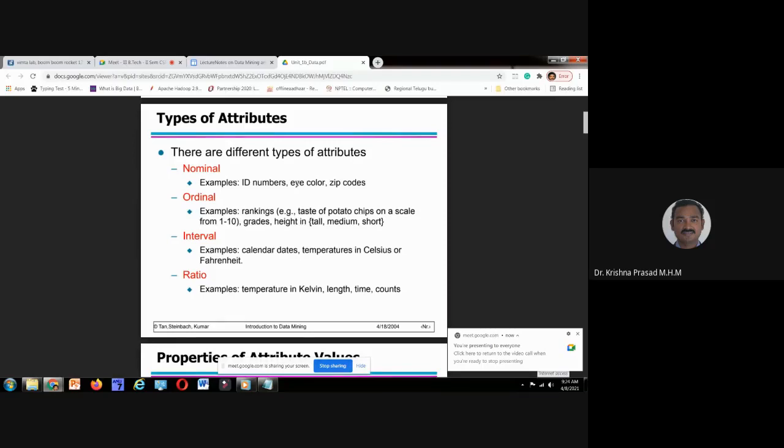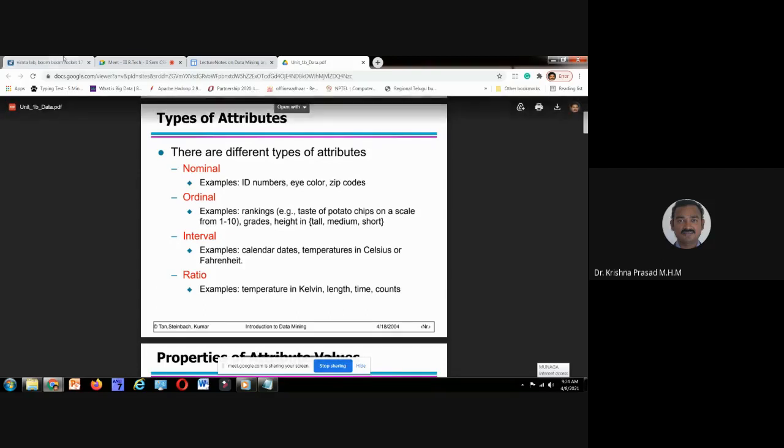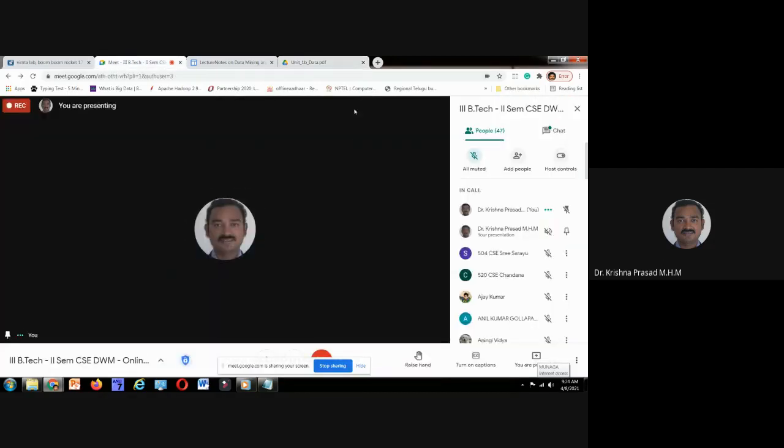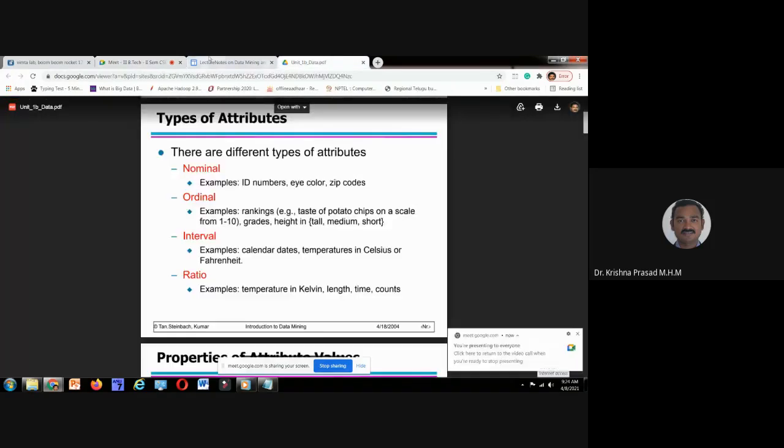For example, my application is to predict whether the candidate gets placement or not during the third year second semester. The attributes are hall ticket number, eye color, zip code, and native place PIN code. Will these three play a crucial role in getting placement or not? Not at all. That's why those three attributes are called nominal attributes.